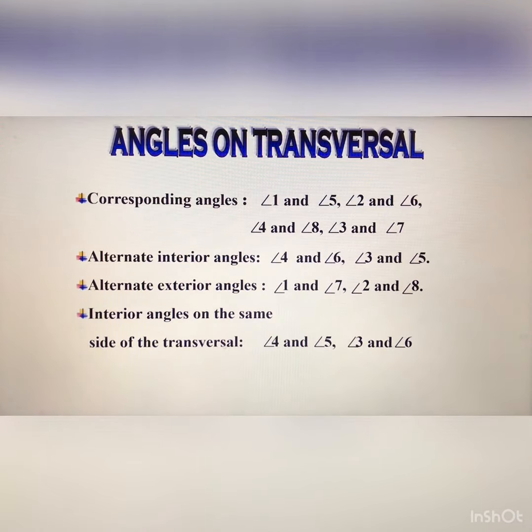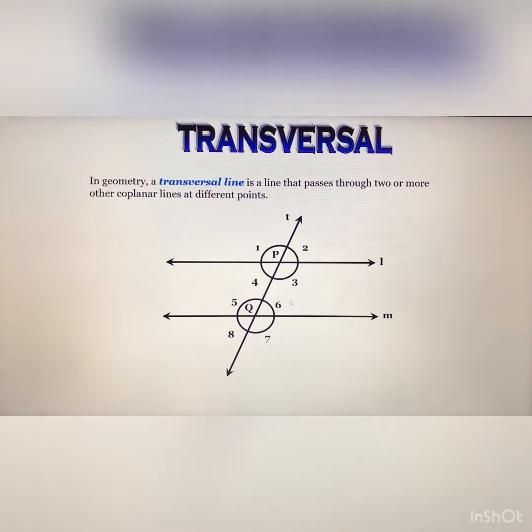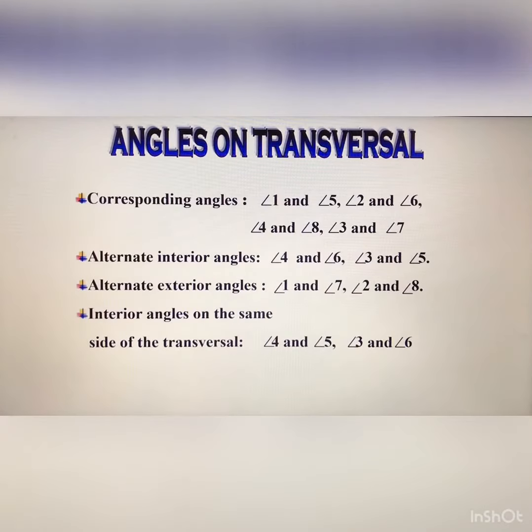Interior angles on the same side of the transversal: you can see that this is a transversal line, and angle 3 and angle 6 are on the same side of the transversal. In this case, angle 3 plus angle 6 is always 180 degrees. Similarly, angle 4 and angle 5 lie on the same side of the transversal, so angle 4 plus angle 5 equals 180 degrees. So these are the pairs of angles made by the transversal line.